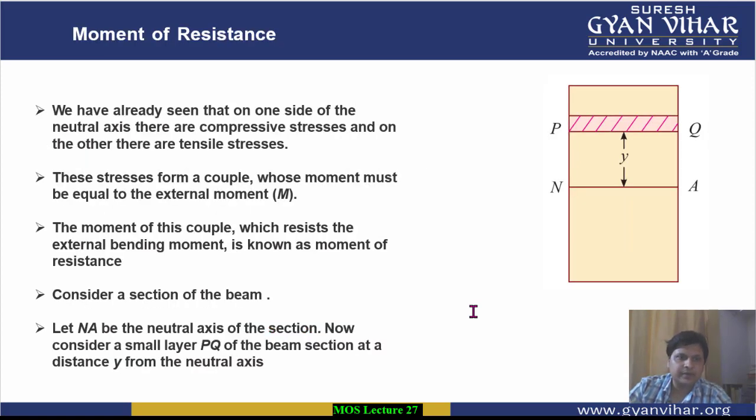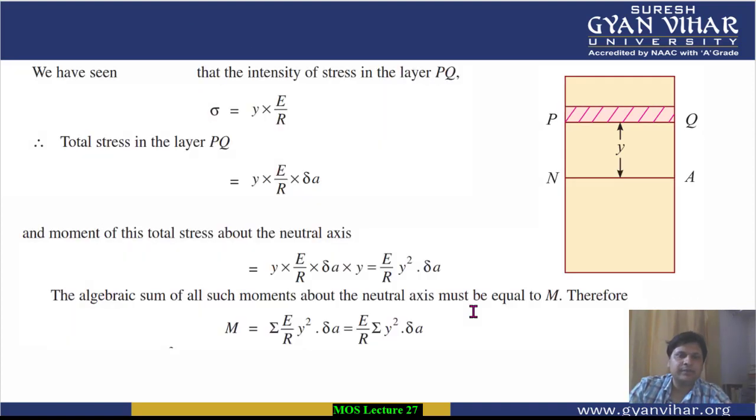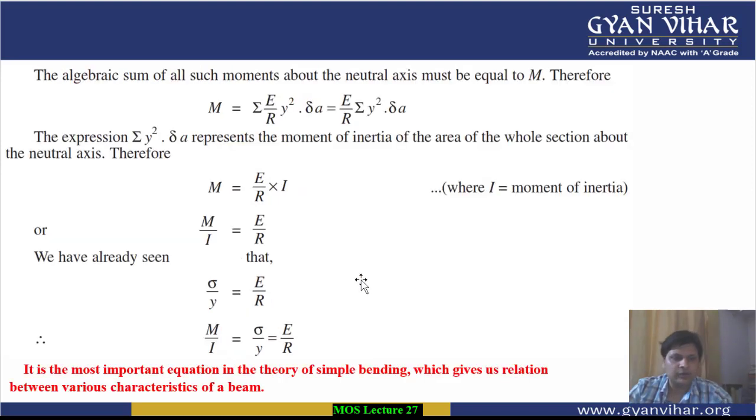Then, the moment of resistance is the moment developed in the section in order to resist the moment developed in the beam due to bending. The derivation I have already told you. The final bending equation which we derived in the previous video lectures is M upon I is equal to sigma by y is equal to E by R.